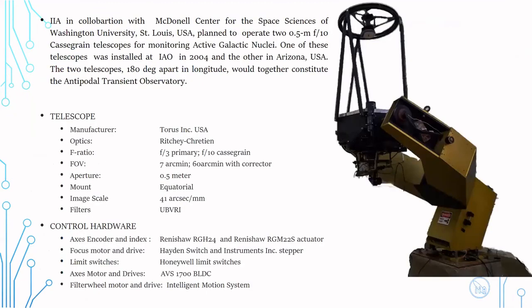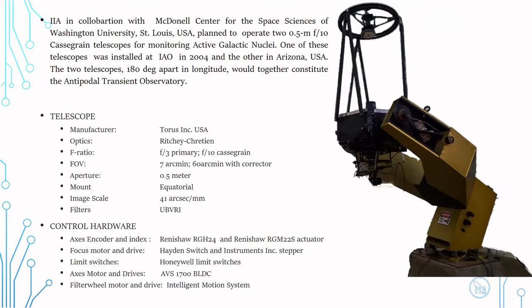This telescope was initially installed in collaboration with McDonald Science for Space Science, Washington University, and it was planned to operate as a 2.5 meter F10 Cassegrain telescope for monitoring active galactic nuclei. One of these telescopes was installed here at Hanle in the year 2004.